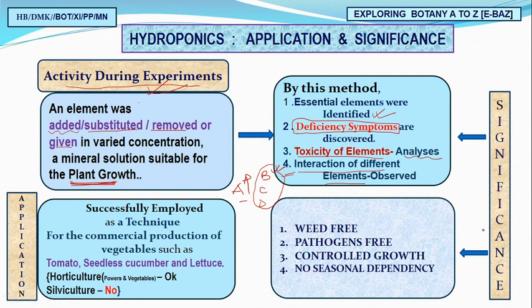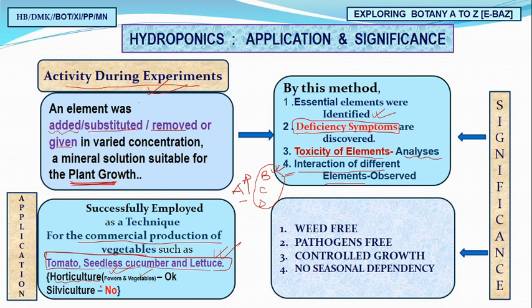Now, significance. What is the application? This hydroponics was successfully employed as a technique for commercial production of vegetables. Yes, it is given in our NCERT: tomato, seedless cucumber, and lettuce. These are the three important plants being cultured at the commercial scale. These are vegetables. Besides vegetables, some flowers can also be grown. So vegetables and flowers culture is called horticulture.